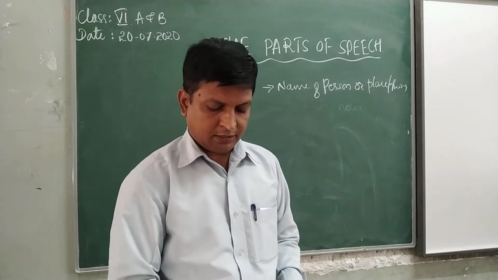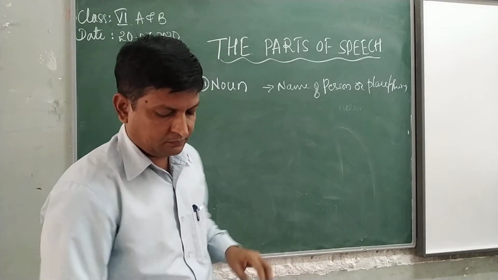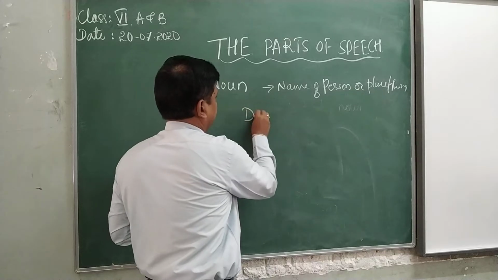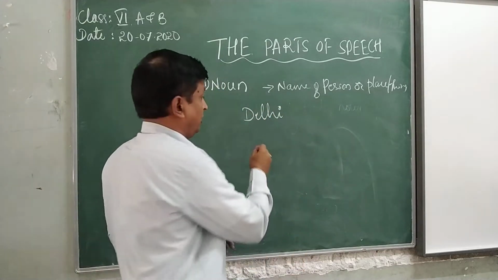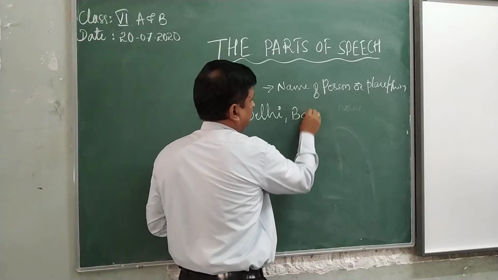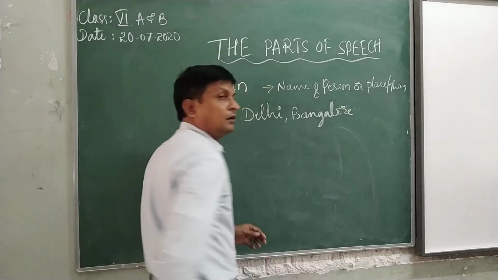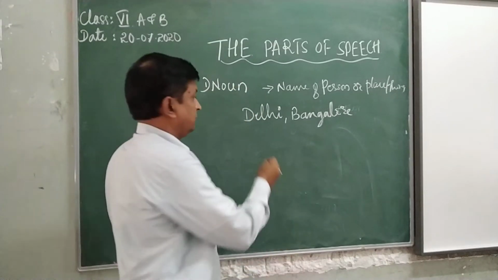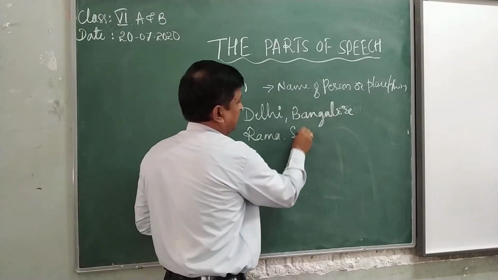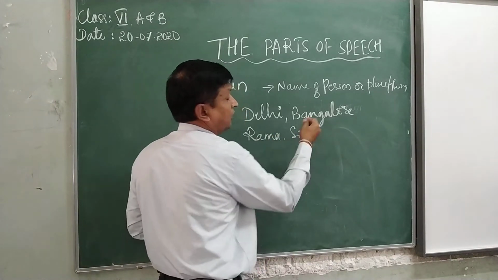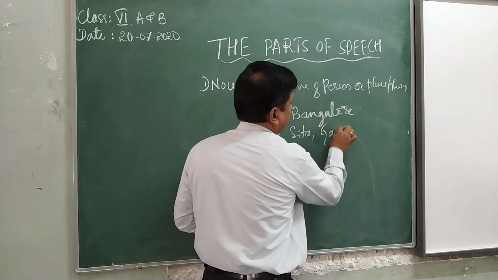See, I will give the example. Delhi, Bangalore, and names Rama, Sita, or national leader Gandhiji.